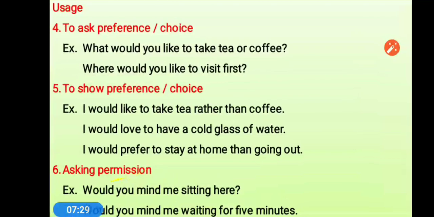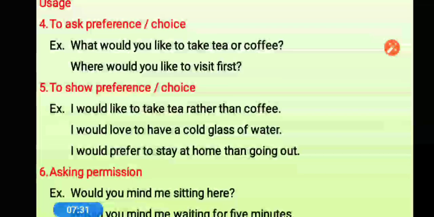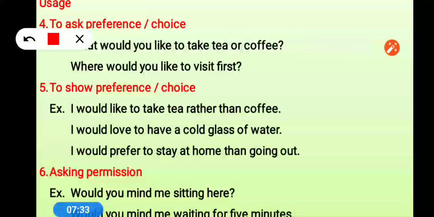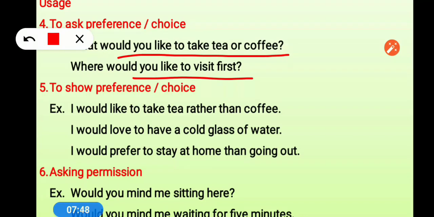Would is used to ask preference or choice, like what would you like, where would you like to go, what would you like to say, which one would you like to choose. So this way we use would for choice, like what would you like to take, tea or coffee, where would you like to visit first, Ujjain or Bhopal or Indore, etc.